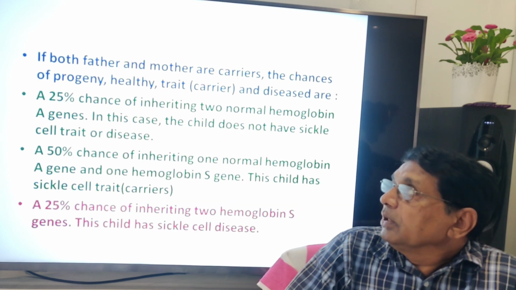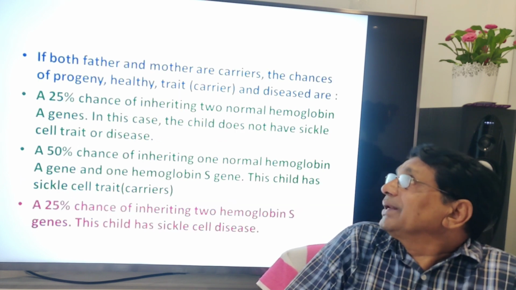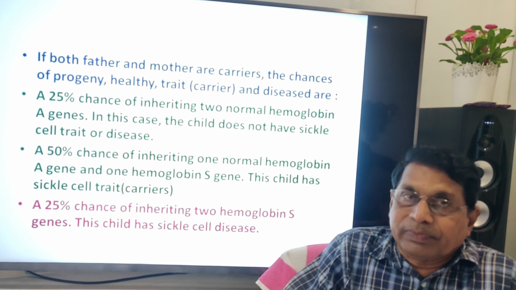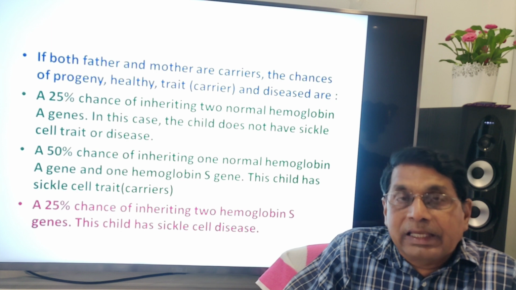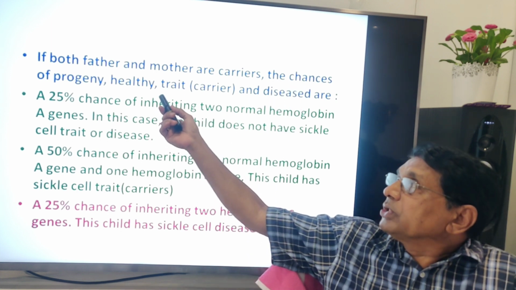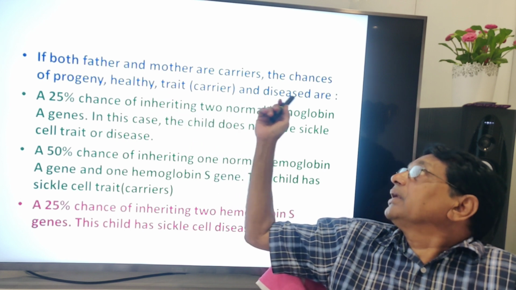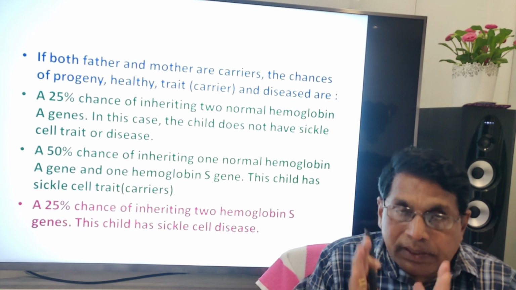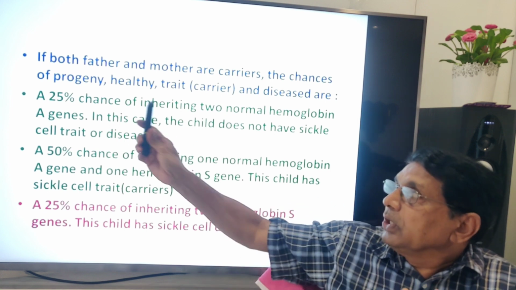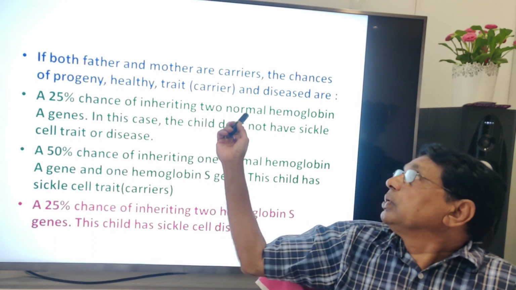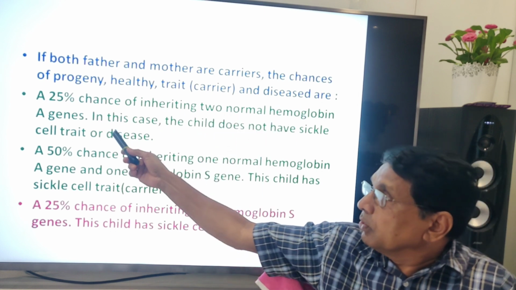Then, if both father and mother are carriers, meaning heterozygous, HbA HbS, what are the chances of progeny being healthy, carrier, or diseased? If both parents are heterozygous, there is a 25% chance of inheriting two normal hemoglobin A genes.